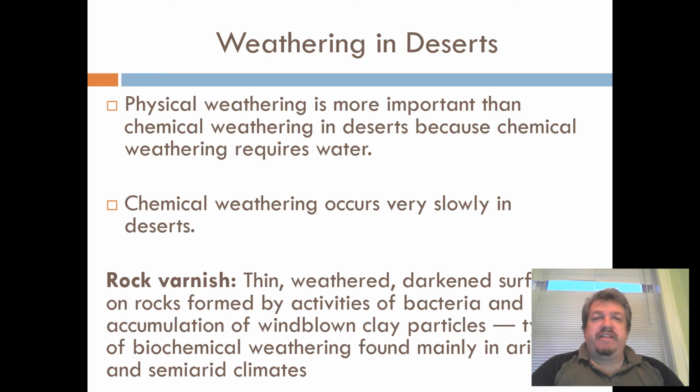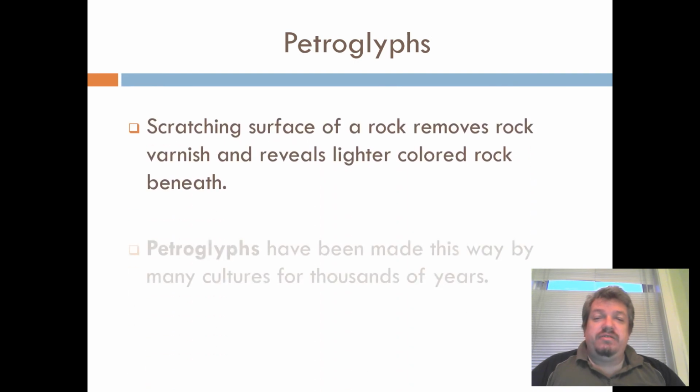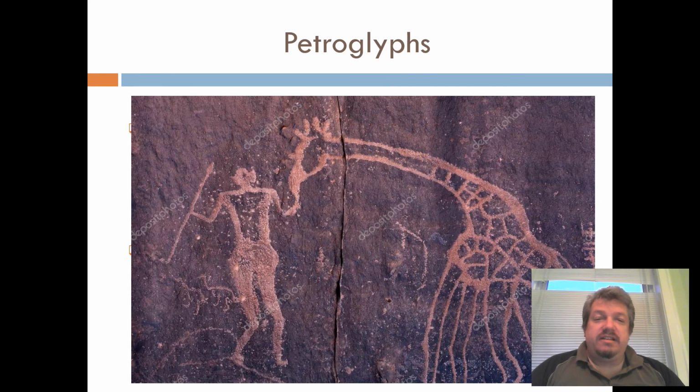There's this thing called rock varnish. And so what happens is, on the surface of rocks, you might have maybe a little bit of moisture, maybe some small algae or lichen on top of the surface, and then dust and sand gets stuck to it. And it builds this kind of finish, almost like a varnish, that if you took a sharp rock, you could scrape away, and you could draw petroglyphs, which look like this.